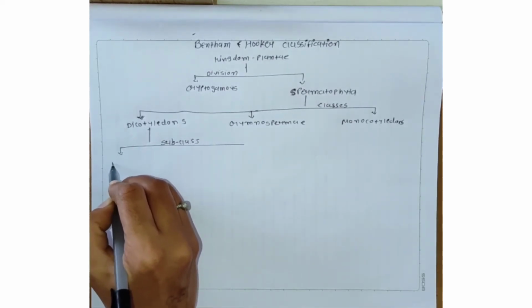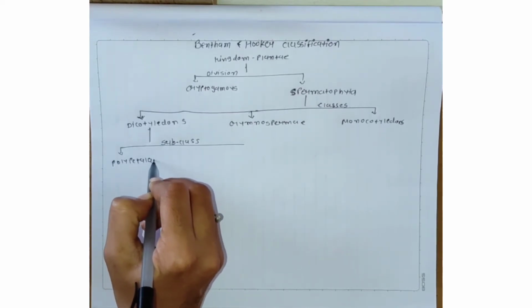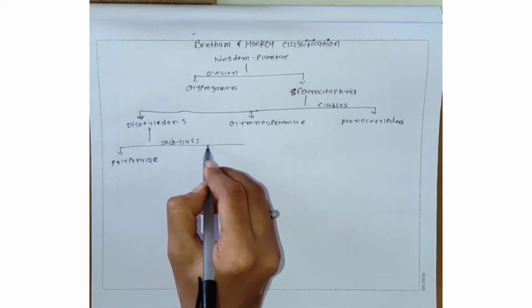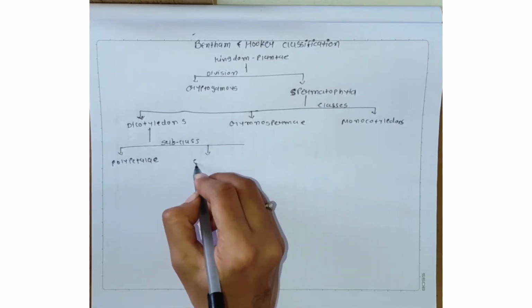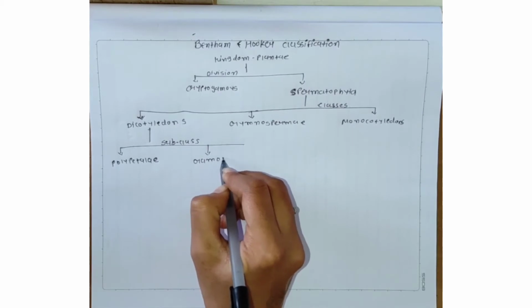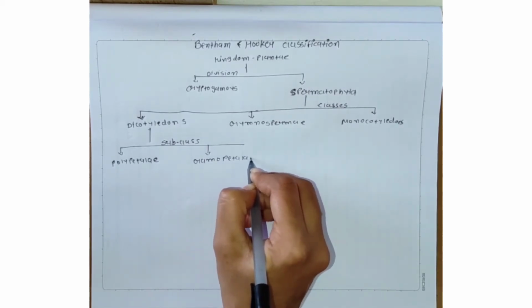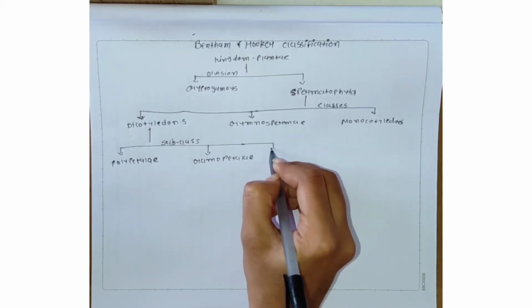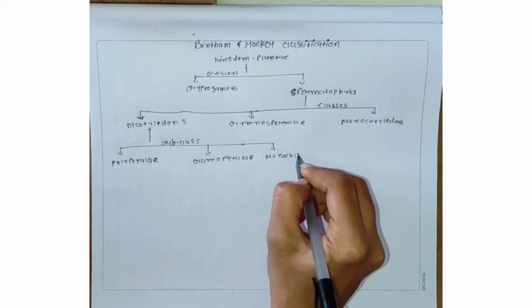The first is polypetalae, the second is gamopetalae, and the third one is monochlamydeae.